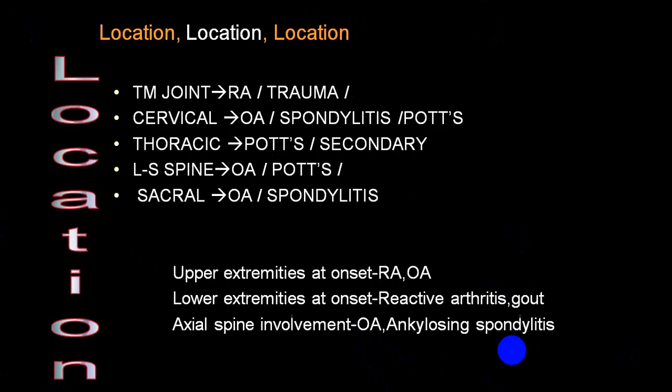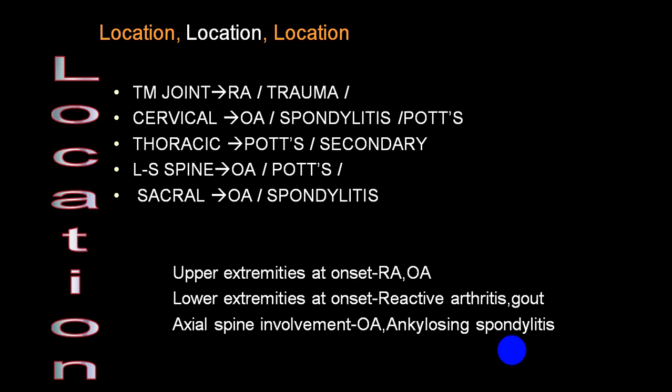TM joint, most common RA and second common trauma. Cervical spine, osteoarthritis, spondylitis and Pott's spine. Thoracic spine, Pott's spine and secondary metastasis. Lumbosacral spine, osteoarthritis and Pott's spine.